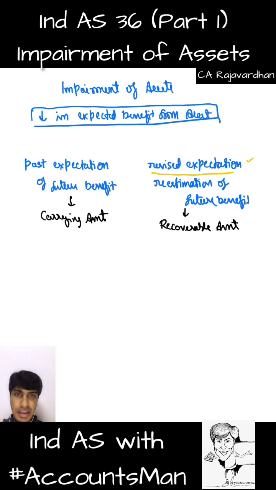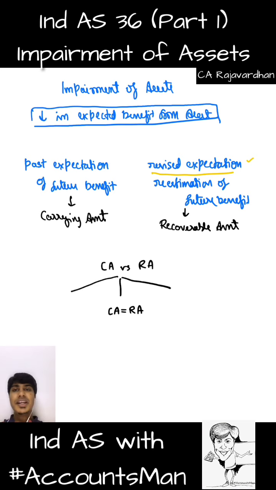Now, when we see these two terms, carrying amount versus recoverable amount, three possible scenarios will arise. First one, happy scenario: carrying amount is equal to recoverable amount. No problem. Our past expectation and our present expectation are both the same. Next scenario, our carrying amount is lesser and our recoverable amount is more. Meaning I am expecting the asset to give more benefit than what I expected. Still good. You get this? So this is happy. What do you say? Profit scenario.